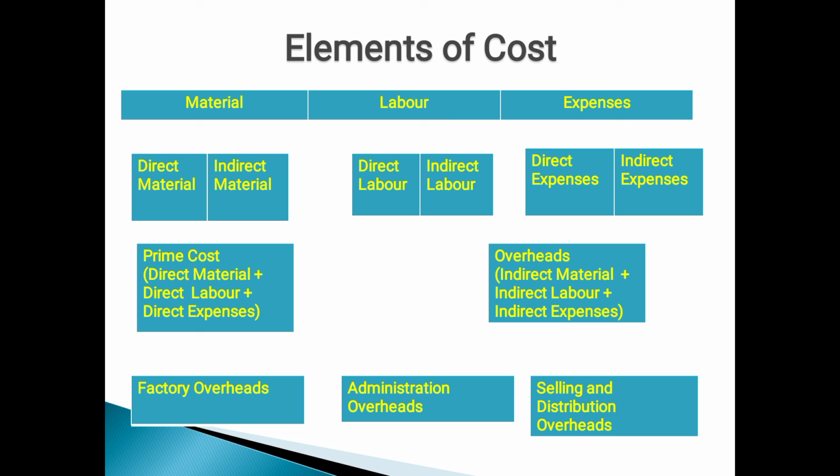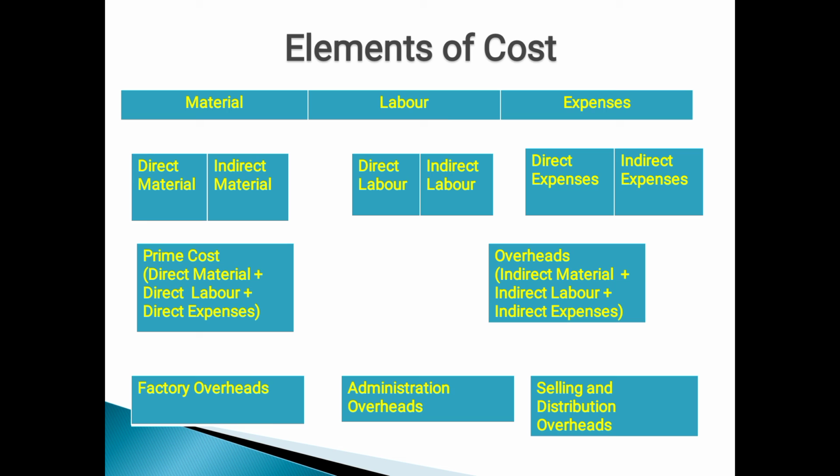Then expenses, which are also direct and indirect. When material or labor is directly spent towards the attainment of the final product, it is called direct expenses. And indirect expenses refers to a common expenditure whose outcome is enjoyed by all the departments, so that we cannot allocate it to a particular unit. That is called indirect expenses.